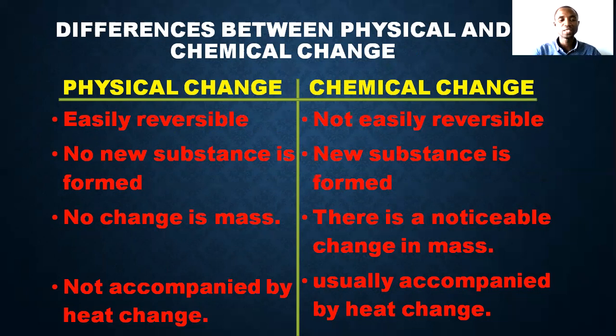Then physical change is not accompanied by heat change. But in chemical change, of course, there must be heat change. Some of them are exothermic, some of them are endothermic. So heat change is always accompanied in chemical reactions or chemical change. Okay, that is it about chemical change and physical change. I hope you understood this very well, because we see changes around us, and we need to understand the one that is physical and the one that is chemical.